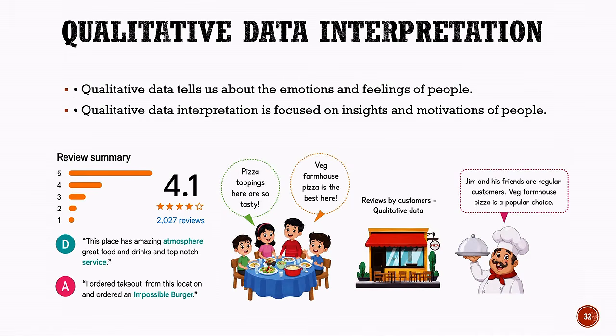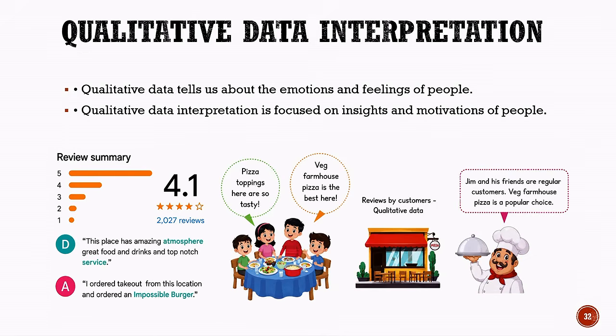Now, let us understand qualitative data interpretation. Qualitative data tells us about the emotions and feelings of people. It focuses on descriptive information rather than numbers. Qualitative data interpretation helps us understand the insights, opinions, experiences, and motivations of people. For example, imagine we are collecting reviews about a restaurant.